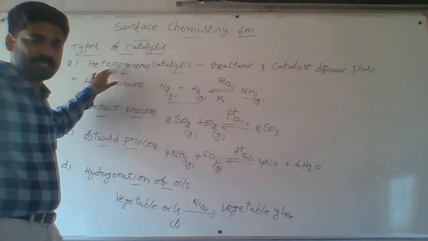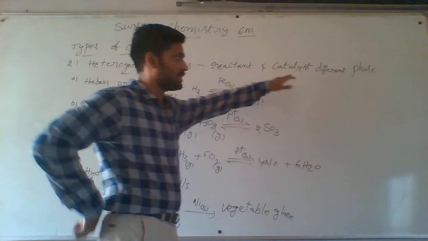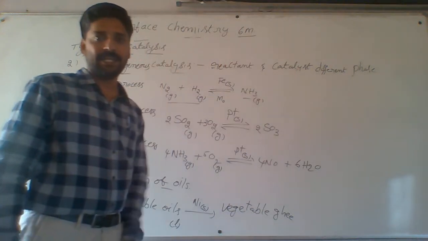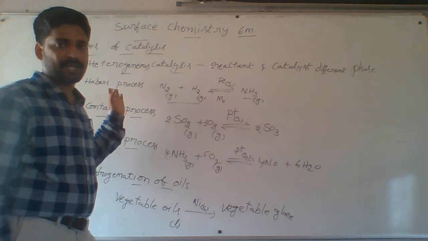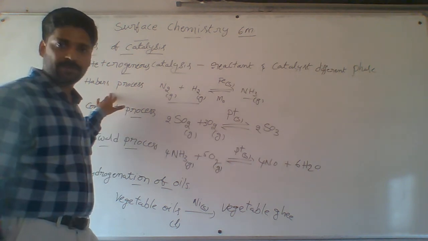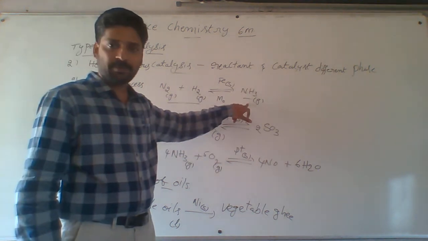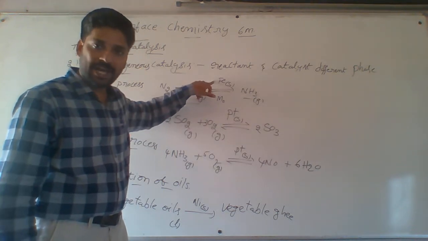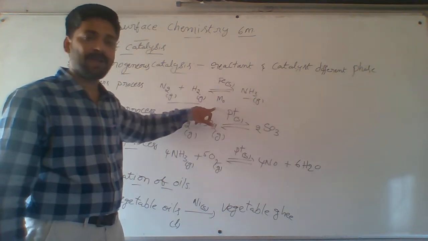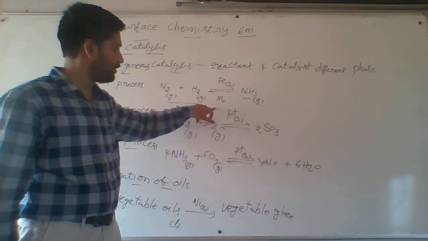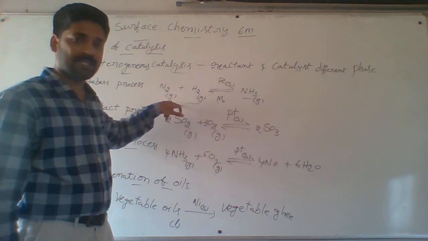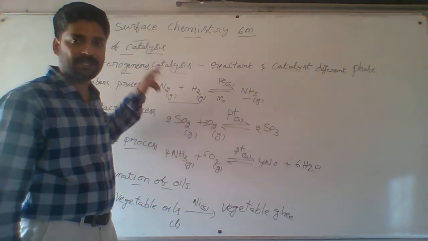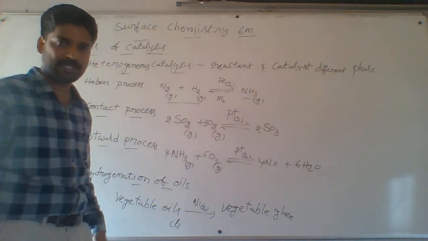Let's once again discuss that. What does heterogeneous catalysis mean? Reactant and catalyst both are in different phases. That is called heterogeneous catalysis. What are the examples? Haber's process. What is Haber's process? Manufacturing of ammonia. Here iron is the catalyst, molybdenum acts as a promoter. Reactants are in gaseous phase but the catalyst is in solid phase. Both are in different phases and that's why we call it heterogeneous.